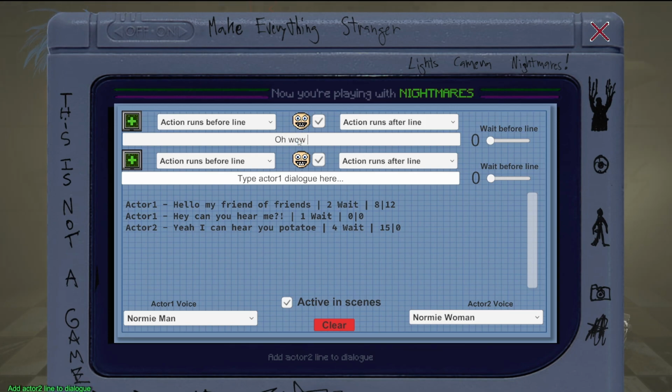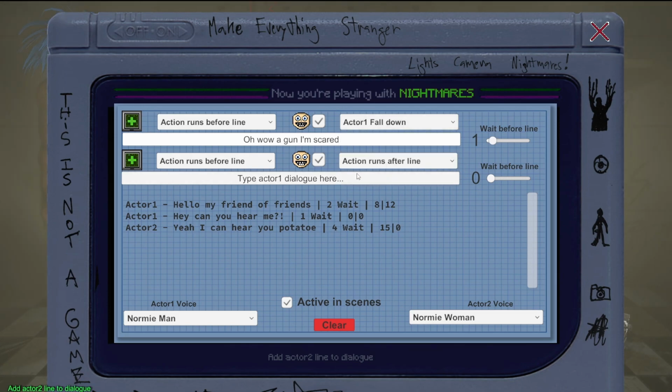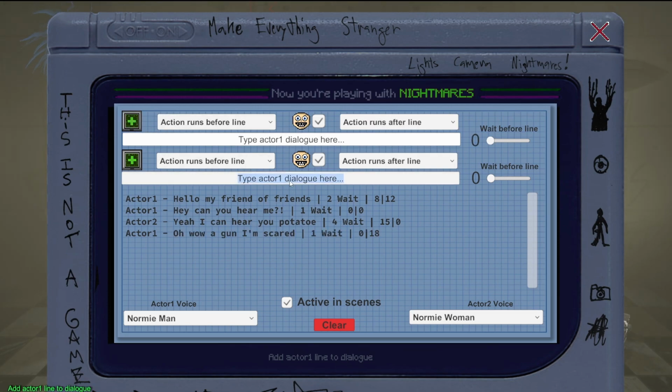Oh wow, a gun. I'm scared. And let's just have a 1-second wait, and then what should he do? Or he or she or whatever. Let's have him fall down.